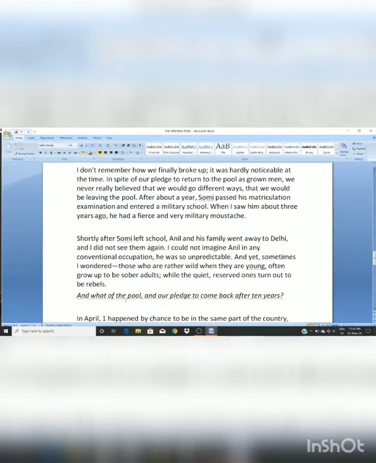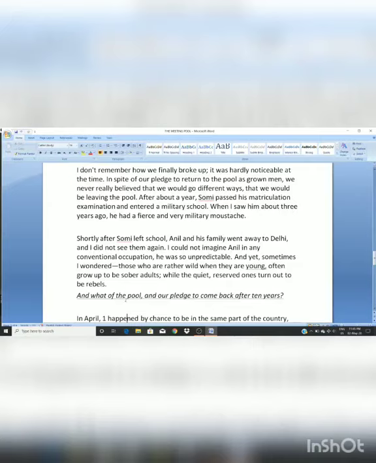Shortly after Somi left the school, Anil and his family went away to Delhi, and I did not see them again. So, you see, we sometimes feel that this would never happen. We do not realize with the course of time that this can also happen. But with the course of time, everything changes. So, soon after Somi left, Anil and his family also went away to Delhi. They shifted to Delhi, and Rusty did not see them again.